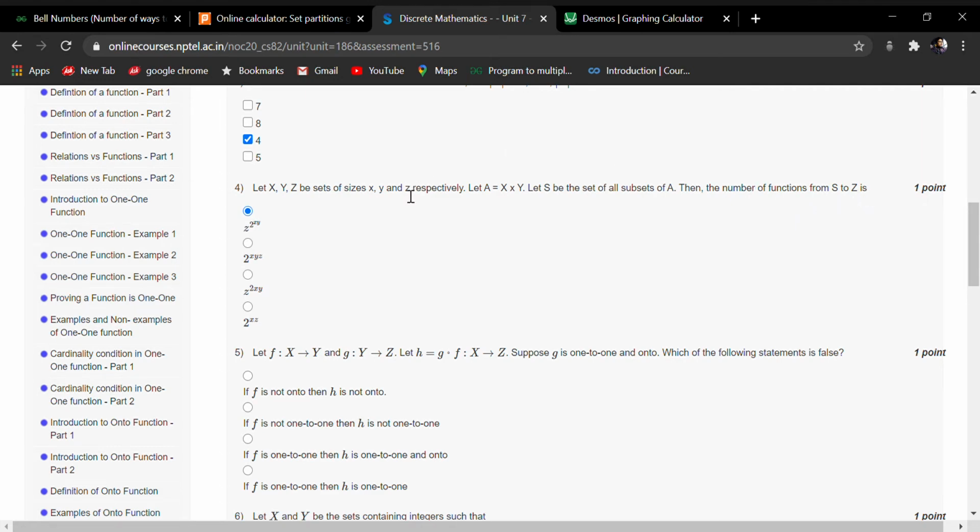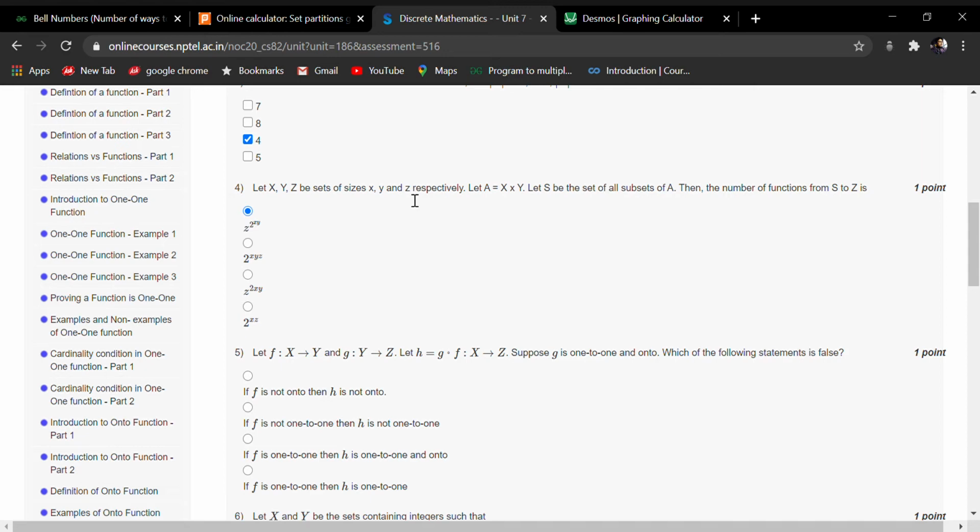Okay, so we know the formula that total number of functions, if A is pointing to B, then cardinality of B to the power cardinality of A. This is the formula. I stated the wrong formula in starting. Sorry for that. This is the formula.